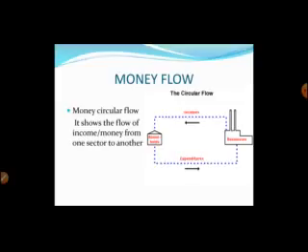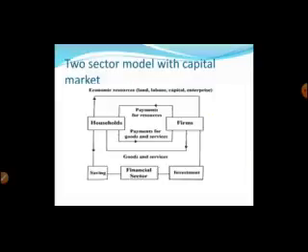So this is the income flow, or money flow, which is going on in the economy. So there are two types of flows, real flow and money flow. Now you can see the two sector model with capital market. Now there are two sectors, household sector and firms.